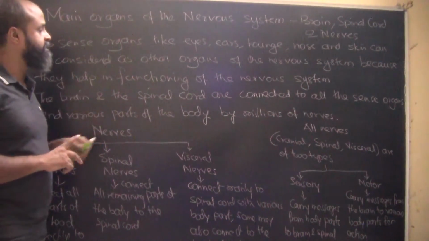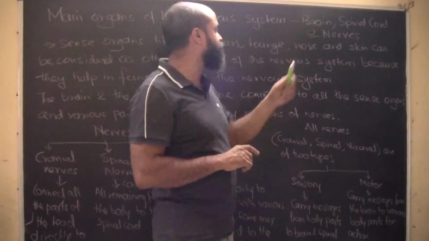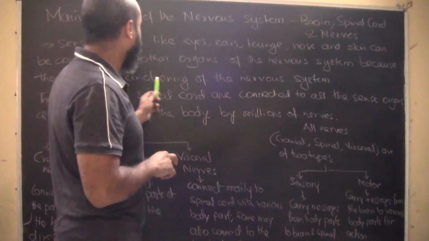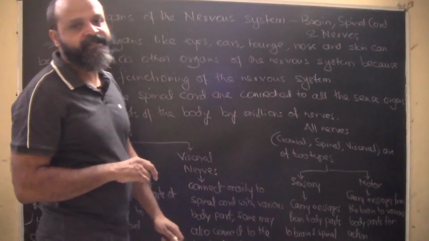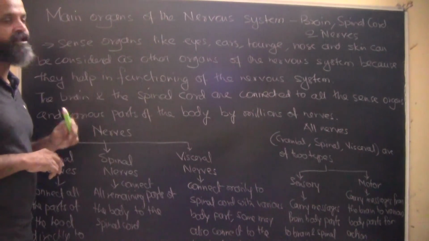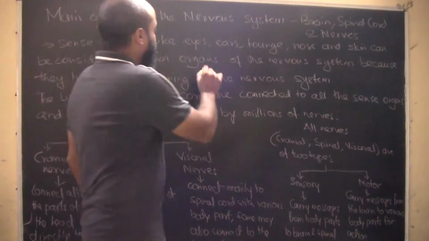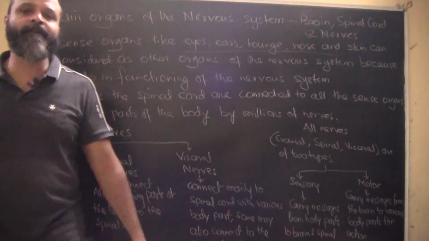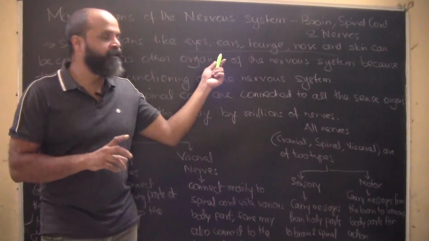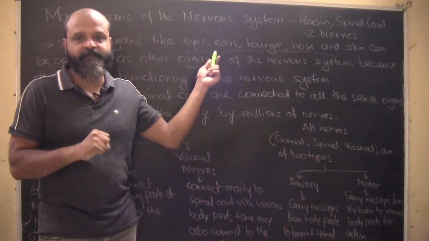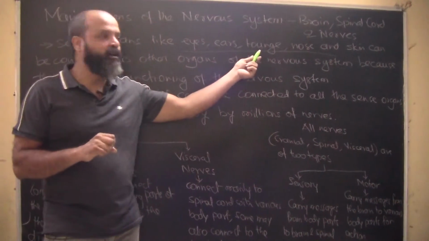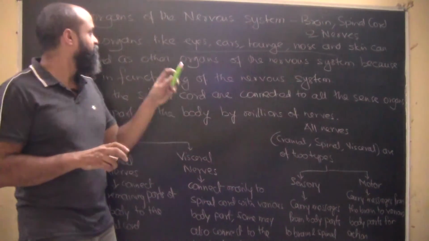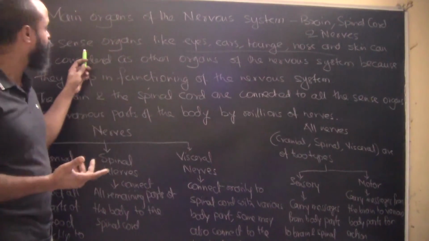Now what are sense organs? Sense organs like eyes, ears, tongue, nose and skin can be considered as other organs of the nervous system because they help in the functioning of the nervous system. These are basically the helpers of the nervous system. They help in perceiving the signals. Although they are not the main parts, they are the receptors which receive the different perceptions of sight, sound, taste, smell or touch. So they actually receive, and hence they are also known as receptors.